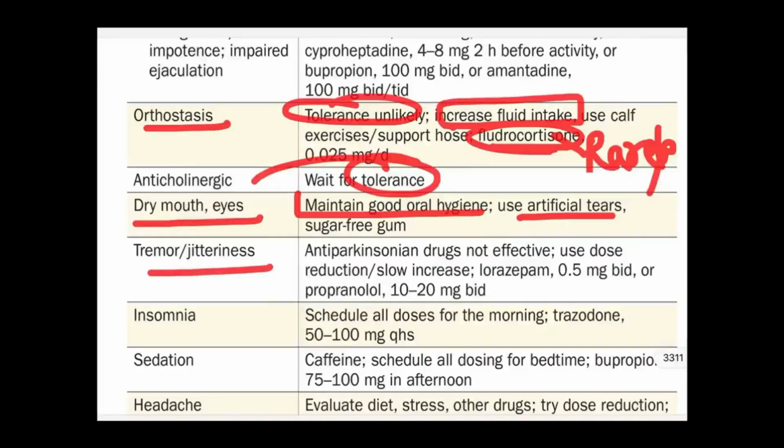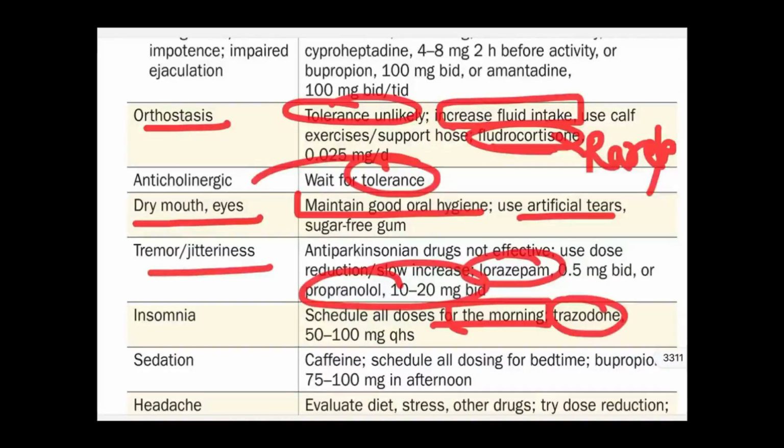For tremors and jitteriness, anti-Parkinsonian drugs are not effective. Do not give THP or benztropine, etc. Other things, lorazepam can be used, propranolol can be used. For insomnia, either shift the doses to the morning, or use trazodone, use benzos, use a nonbenzodiazepine hypnotic like zolpidem.